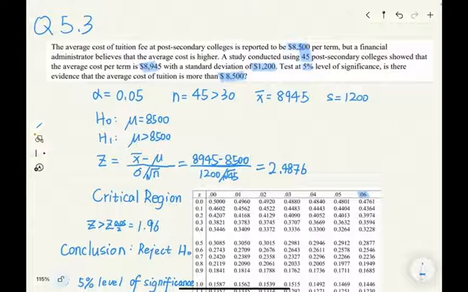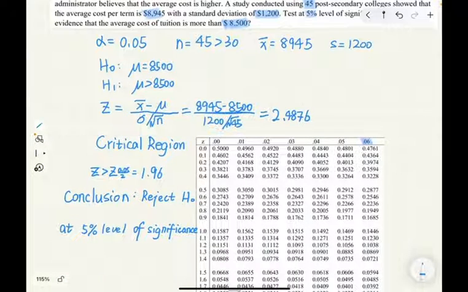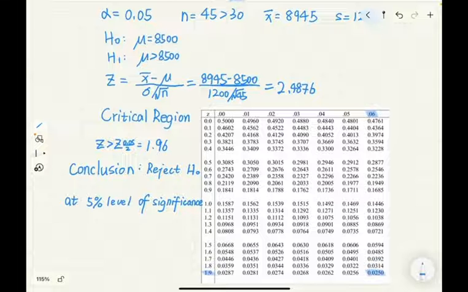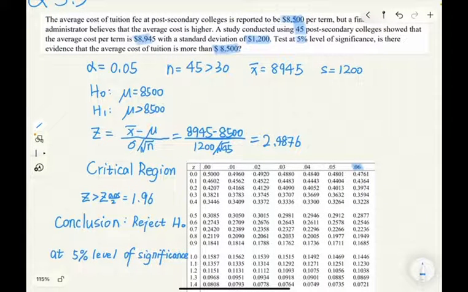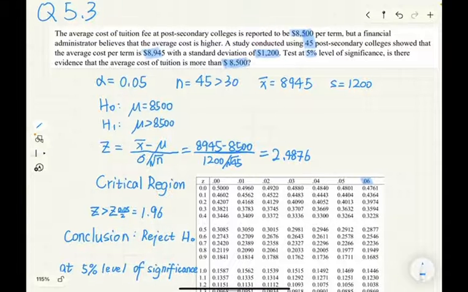Then we can calculate Z. It is 2.4876. According to the critical region of the Z distribution, we see that the critical value for the 0.05 level of significance is 1.96. It is smaller than the Z we calculated. Therefore, we can conclude that we should reject the null hypothesis at the 5% level of significance. Therefore, there is no evidence that the average cost of tuition is more than